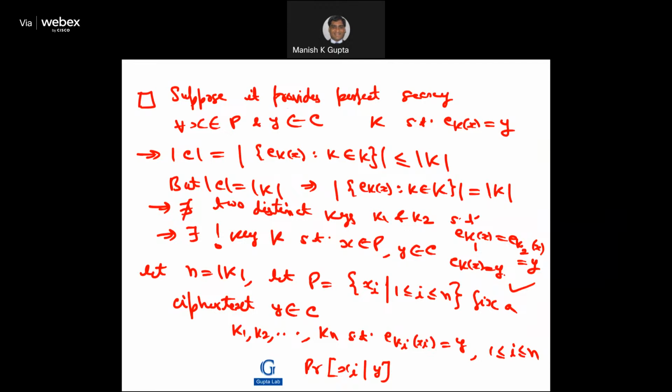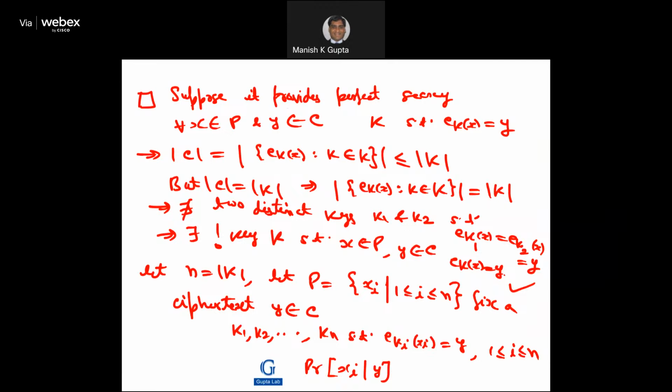Now suppose there are n keys, so n is the size of K, right? That means we can assume the plaintext is something like xi, where 1 less than or equal to i less than or equal to n. Now fix a ciphertext y in C. Since there are n keys, I can say that there are keys k1, k2, k3, up to kn, such that the encryption of each xi with respect to key ki is y. Y is the ciphertext, right?